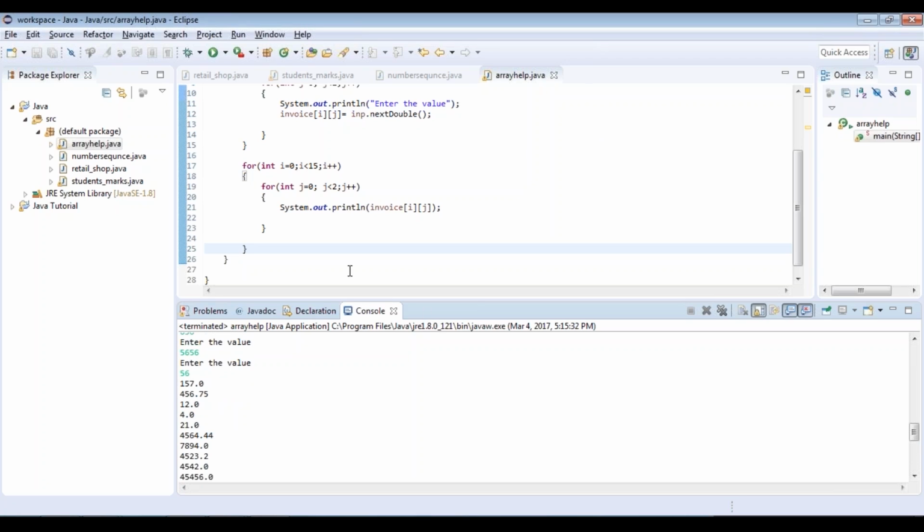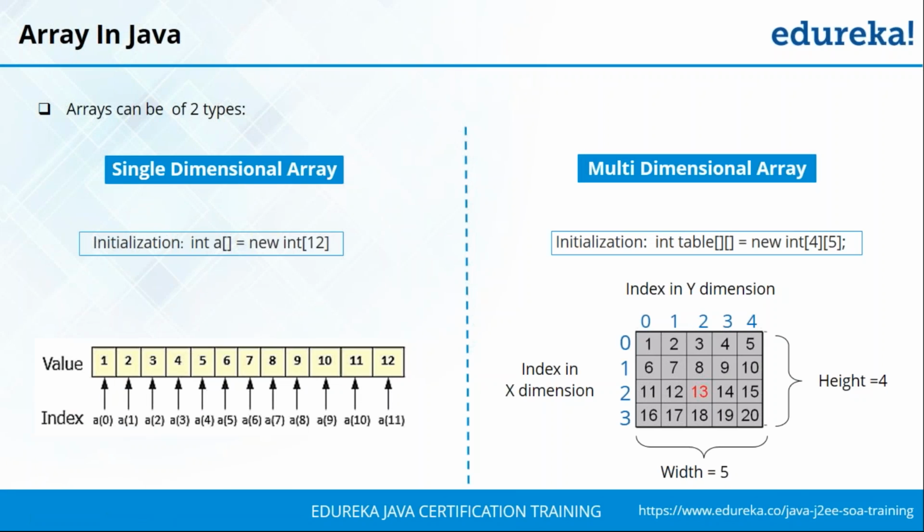So are you clear with respect to how arrays work and how we've stored it separately? Now this is just a sample value, so don't go by that. But again, I hope you've got the idea of how to use arrays. So coming back to our presentation, we've helped John solve it, and finally we come to our final topic,